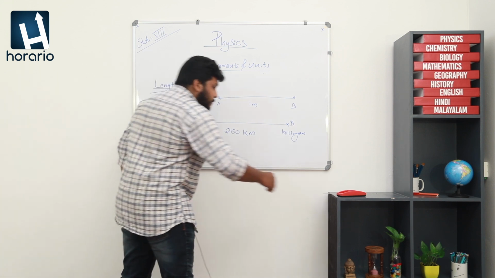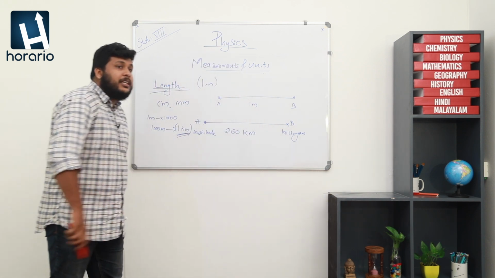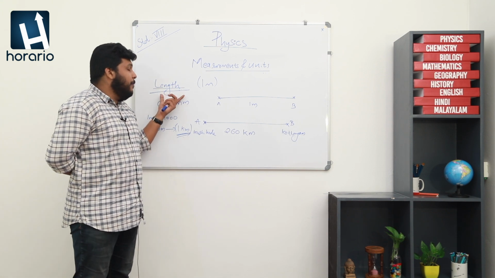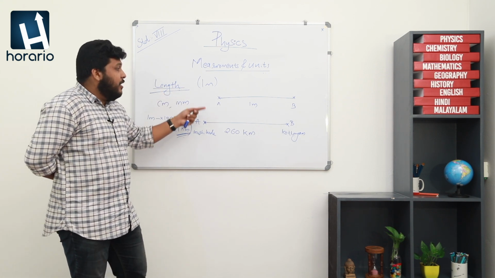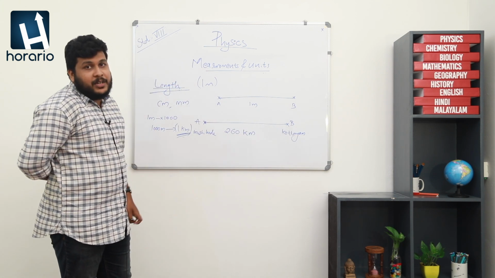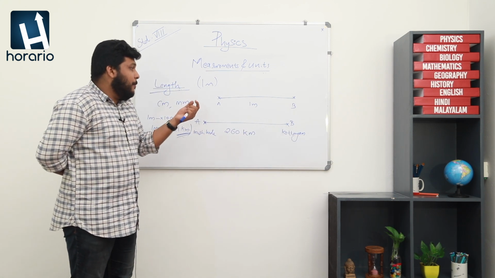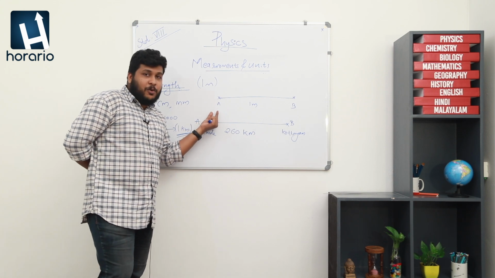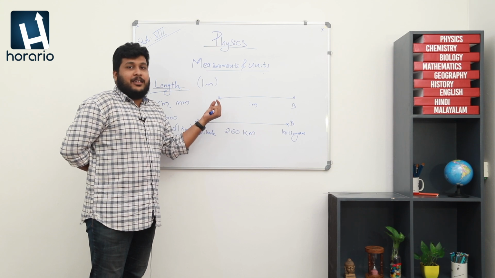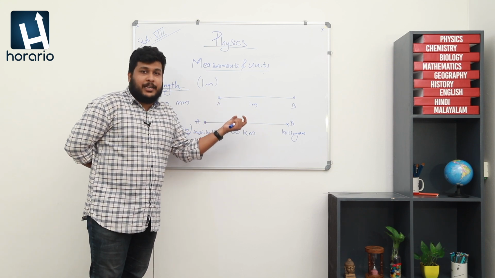So in this condition, we understand that we can measure length in a maximum condition and also in a minimum condition. If the measuring length is very small, we can easily use convenient methods like centimeters or millimeters.